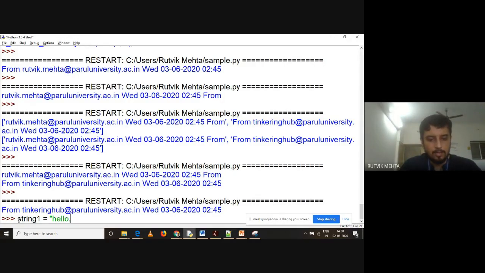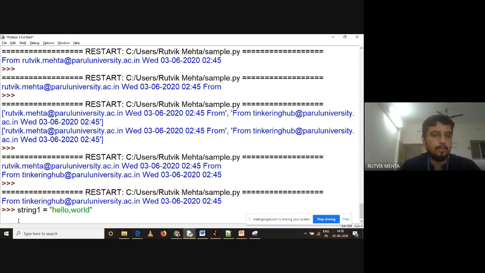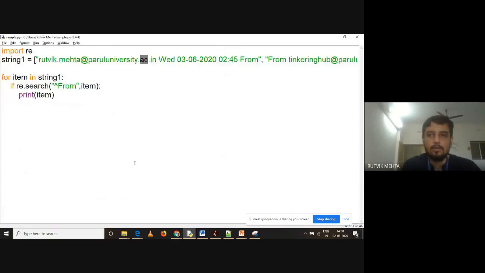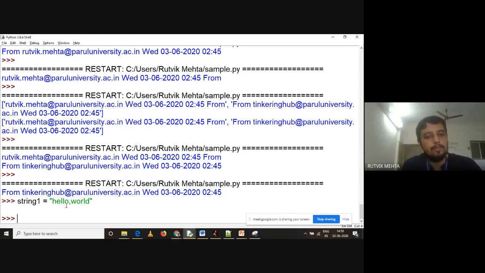So "hello", comma, "world". Say for example, I'm doing it like this. So this is a new string, right? Why have we used a comma over here? Comma separates the elements of the list, of the collection. So this is kind of an array. In C, when we represent an array, we separate the elements of the array by comma. Here I have used a comma.